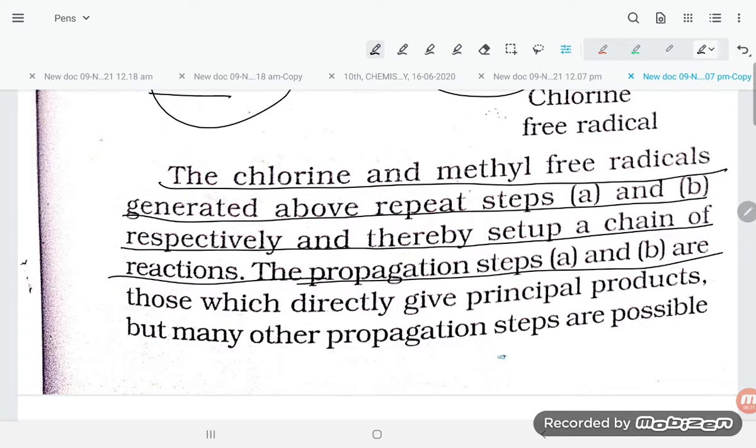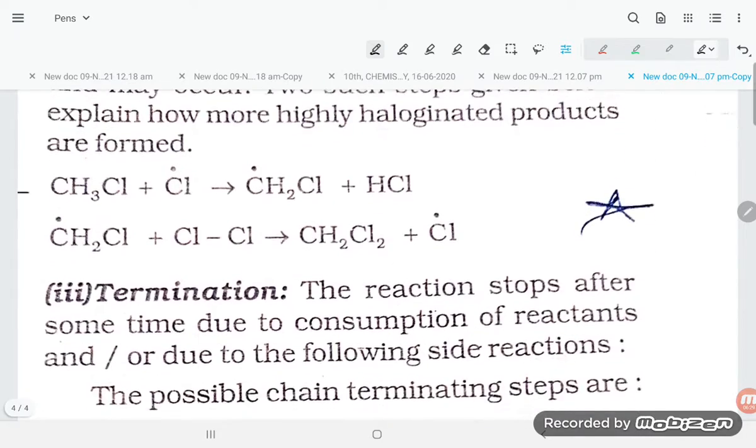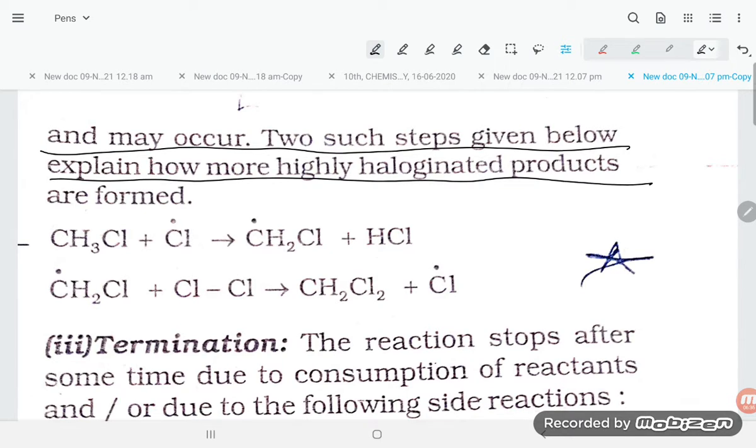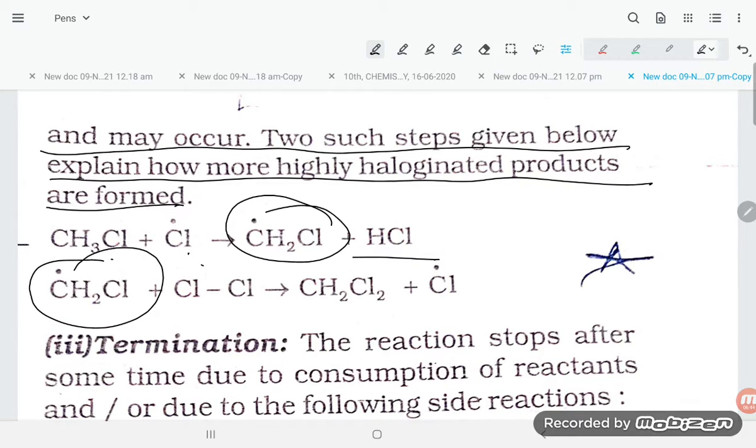The propagation steps A and B are those which directly give the principal products, but many other propagation steps are possible, and many occur. The two such steps given below explain how more halogenated products are formed. CH3Cl and Cl free radical will give CH2Cl and HCl. CH2Cl with Cl2 again gives CH2Cl2 and Cl free radical.